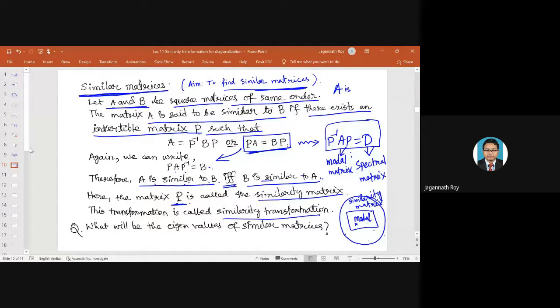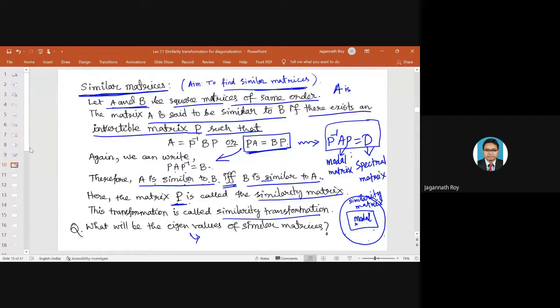Now, the question is, what will be the eigenvalues of the similar matrices? We will answer this question because everything we will try to do is with these eigenvalues and eigenvectors. Why? Because they are also called characteristic values.